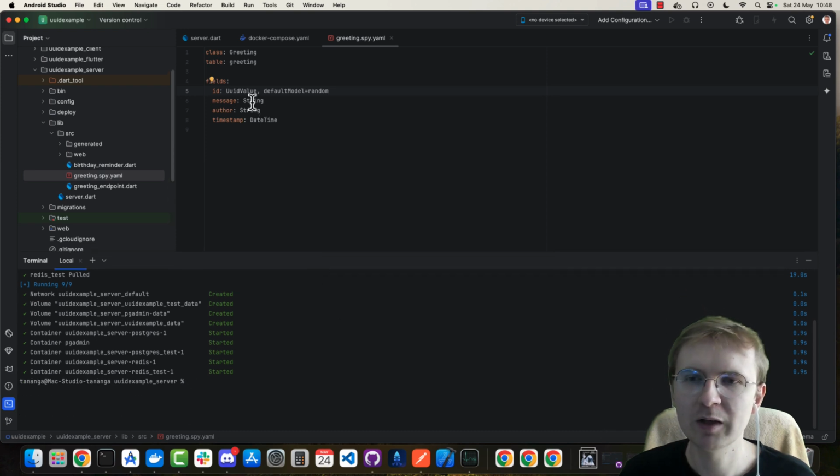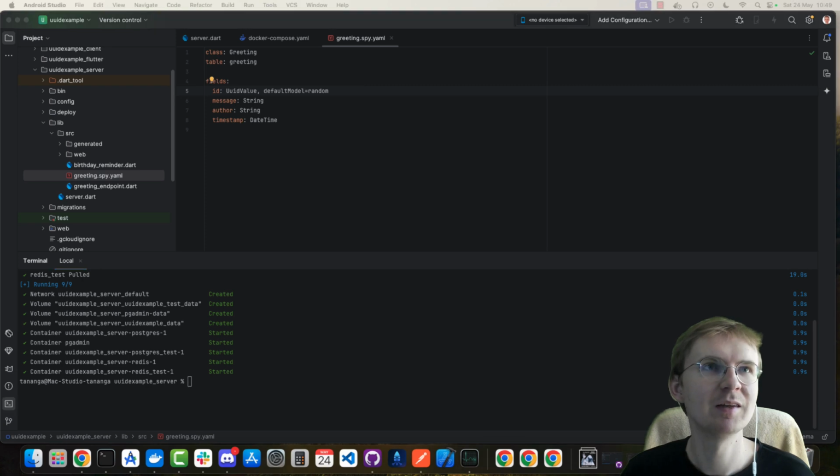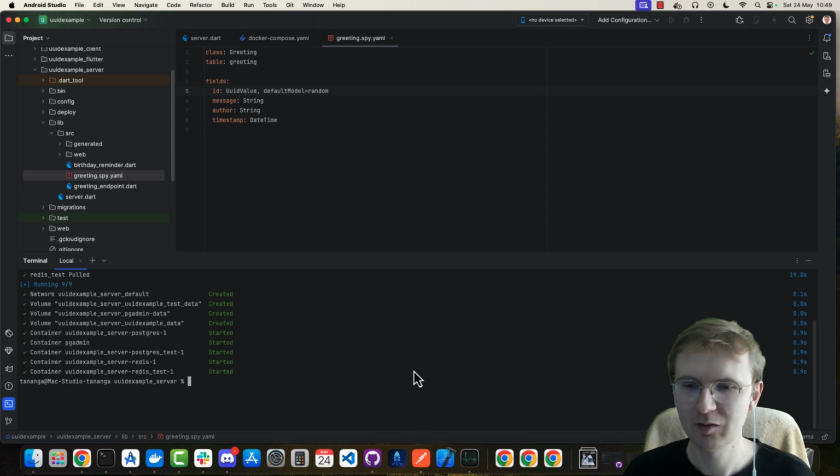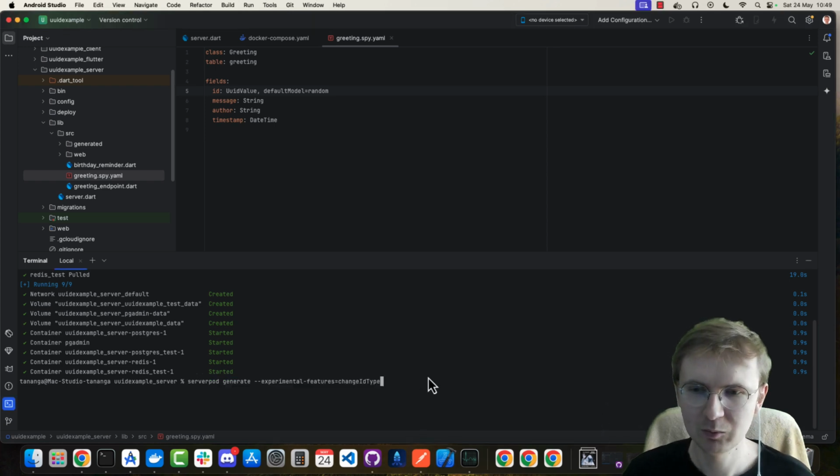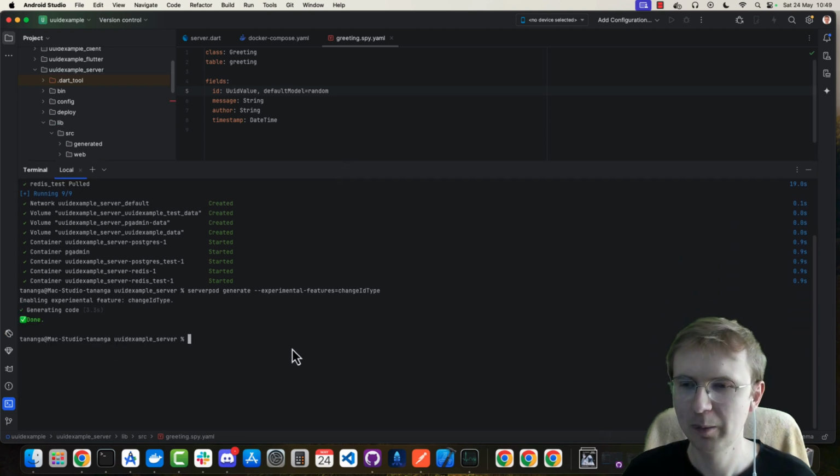Okay, so we have this new field added, and right now we need to generate our Serverpod. So let me copy and paste this command, which is required here. Serverpod generate --experimental-features=change-id-type. Press enter, and it's done.